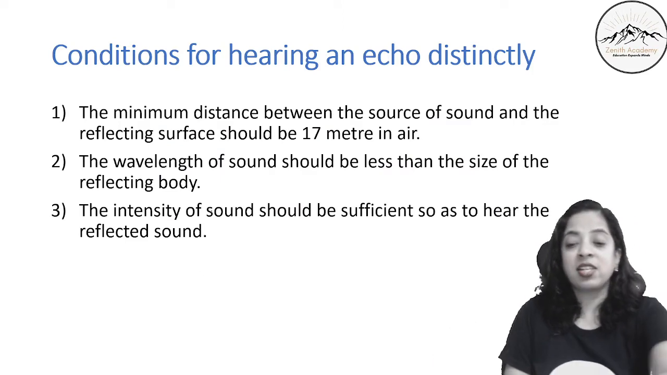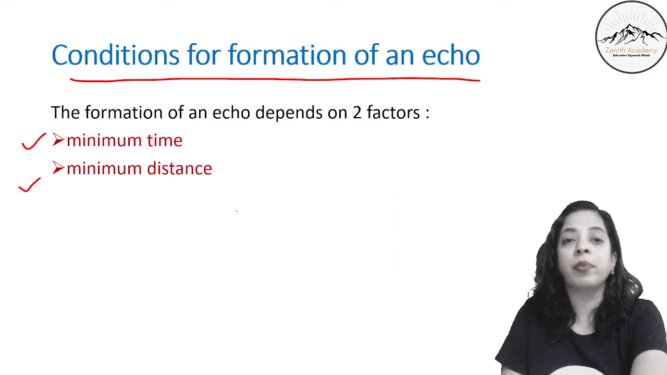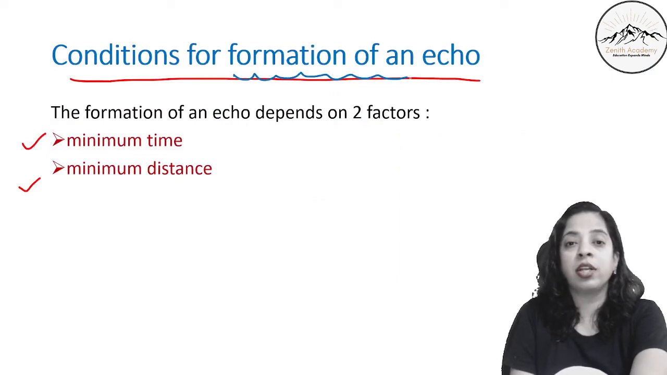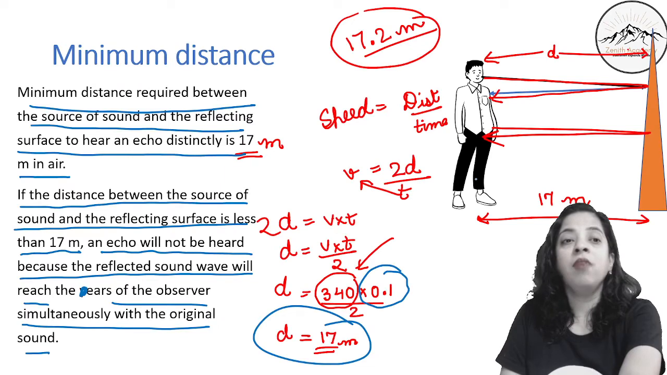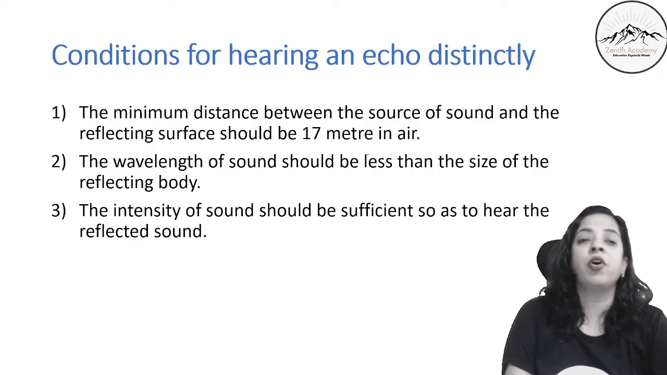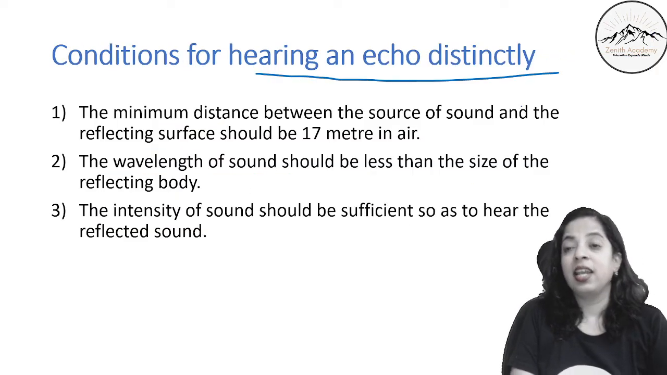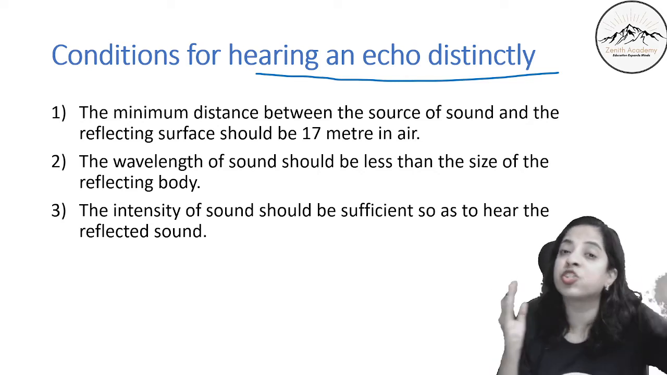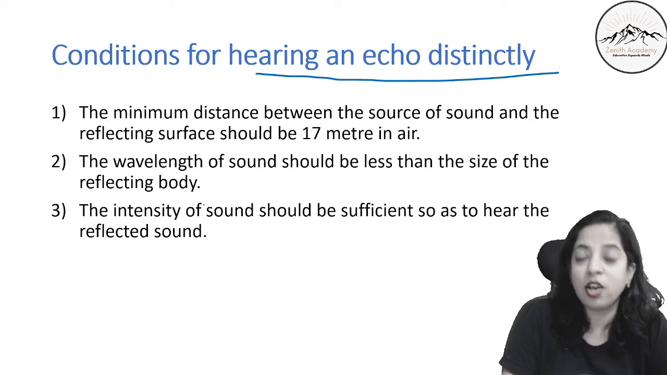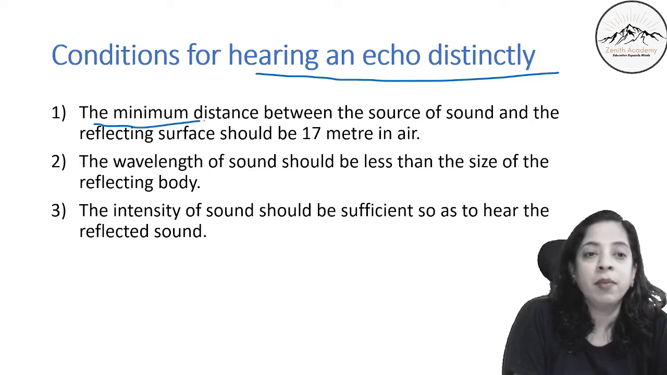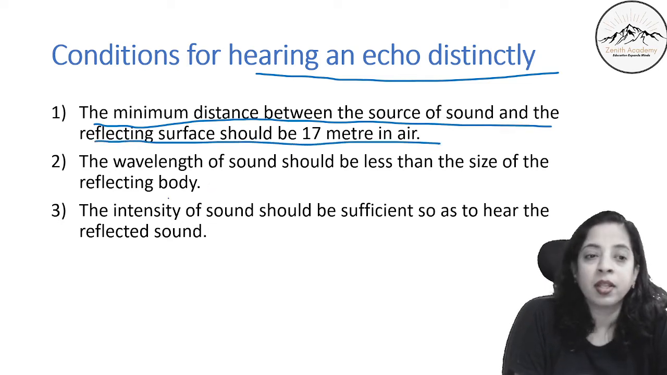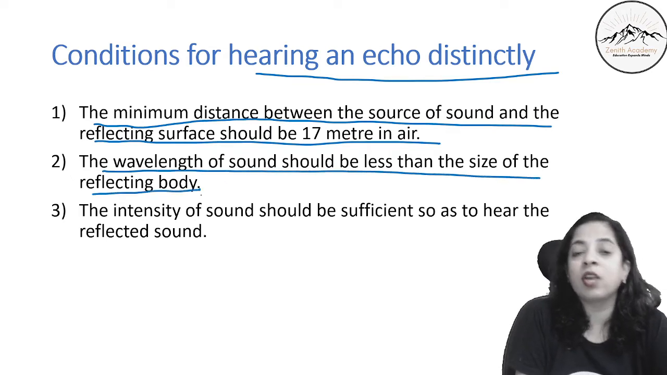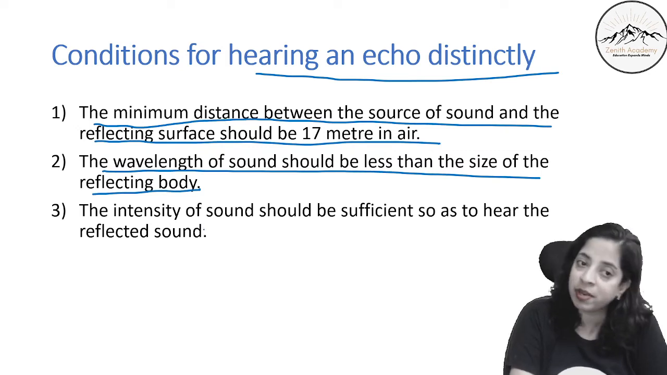So now we studied the two conditions for formation of an echo. Now we will study the conditions for hearing an echo distinctly. What are the conditions required to hear the echo which has been produced distinctly or properly? First, the minimum distance between the source of sound and the reflecting surface should be 17 meter in air. Then the wavelength of the sound should be less than the size of the reflecting body, then only the reflection will take place. I have already explained this.